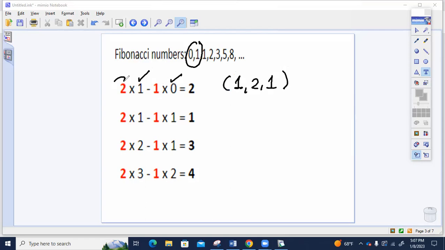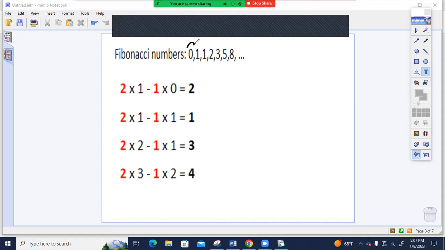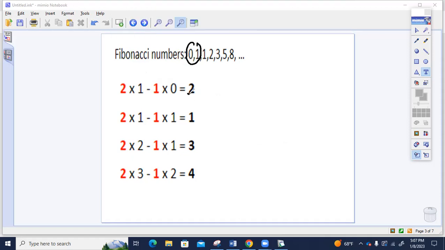As we see, 2, 1, and the last one is times 1, but multiplying by 1 is not necessary. That's why I didn't put times 1 here. But I have used 1 to 1 from Pascal's triangle, which is 1, 1, 1, 1, 2, 1. So we can use 1 to 1 to find the next term. So we take 1 and 0 and create the 2.